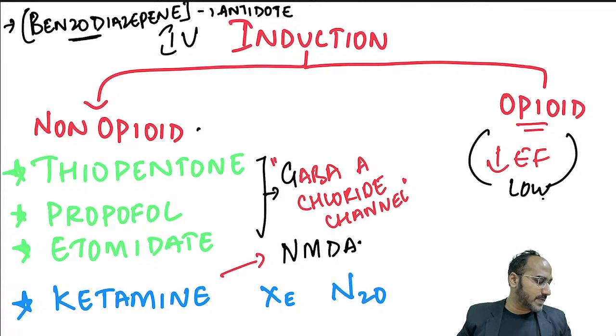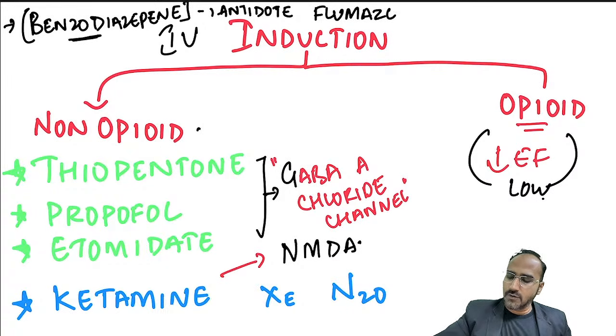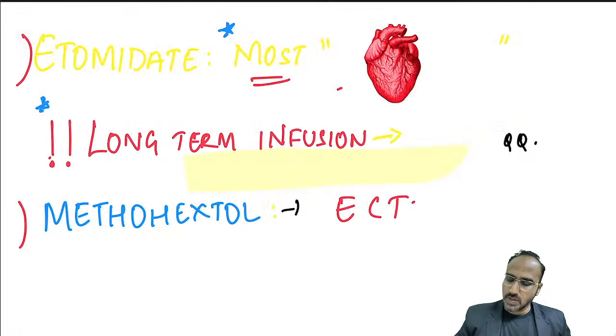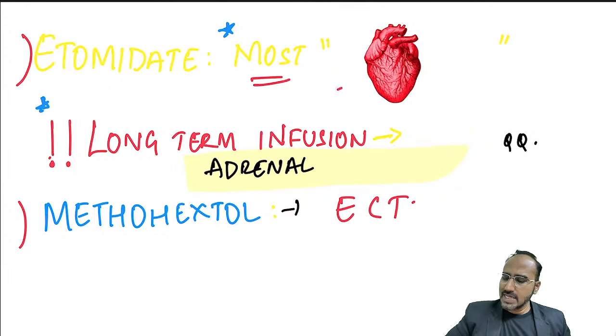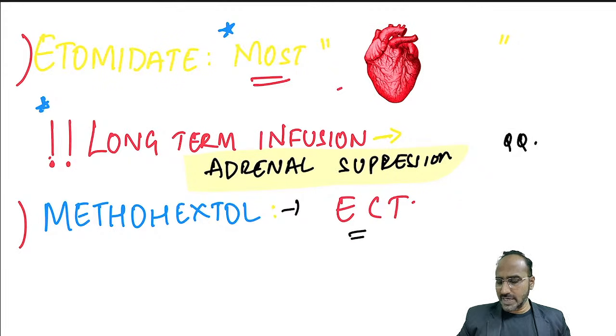Please write in the chat box. Bhai, very good, very good. Flumazenil. Very good. Chalo. So etomidate is the most cardiostable, but long-term infusion of etomidate can cause adrenal suppression. Apart from that, there is methohexital that can be used for electroconvulsive therapy. That is also an IV induction agent.